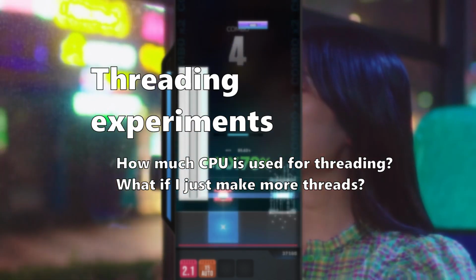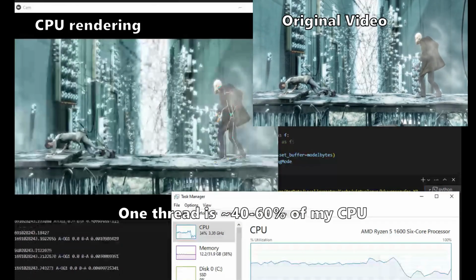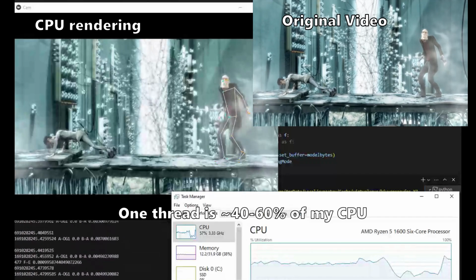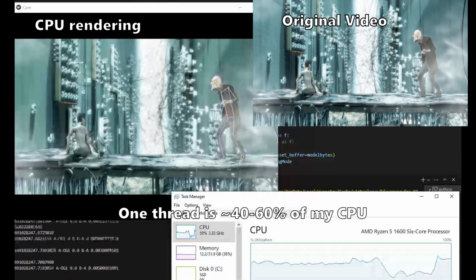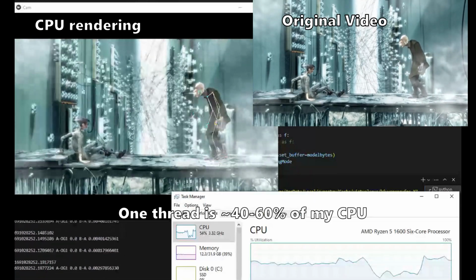Question: how much CPU is being used for threading? With MediaPipe Full using threading, one thread is already 40% CPU, so you would think that 2 threads would be 80% CPU, give or take. Pause the video and write a comment what you think will happen.